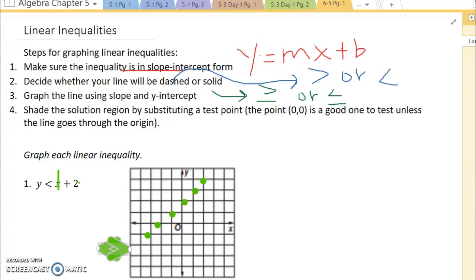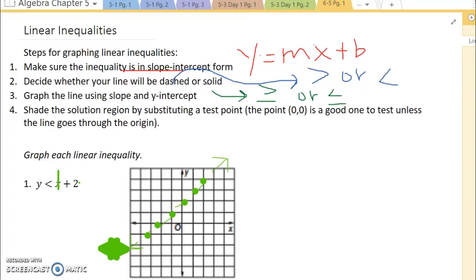I'm going to make my pen a little thinner and we're going to put a dashed line. Remember the dashed line. Again, you should use your rulers, but just make it a dashed line. A dashed line indicates that we can't include any of the points on this line. They would not fit the less than piece.